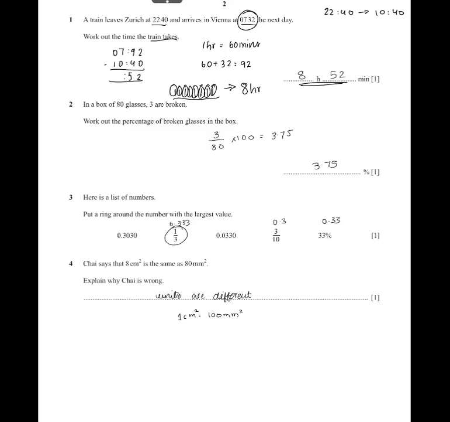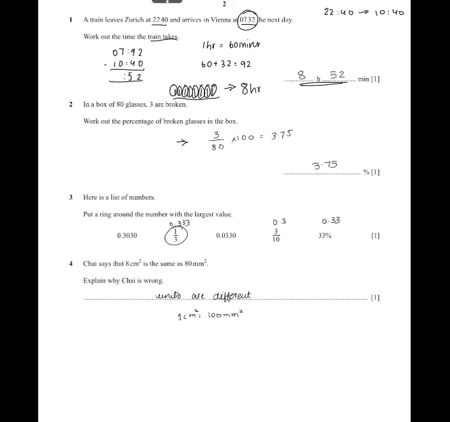After that, in a box of 80 glasses, 3 are broken. Work out the percentage of broken glasses in the box. So you do 3 by 80 into 100 because you have to find the percentage, and you get 3.75. Then question 3, put a ring around the number with the largest value. Now we can convert from the calculator: 1 by 3 is 0.333, 3 by 10 is 0.3, and 33 percent is 0.33. So it's clear that 0.333 is the largest value, which is also 1 by 3.